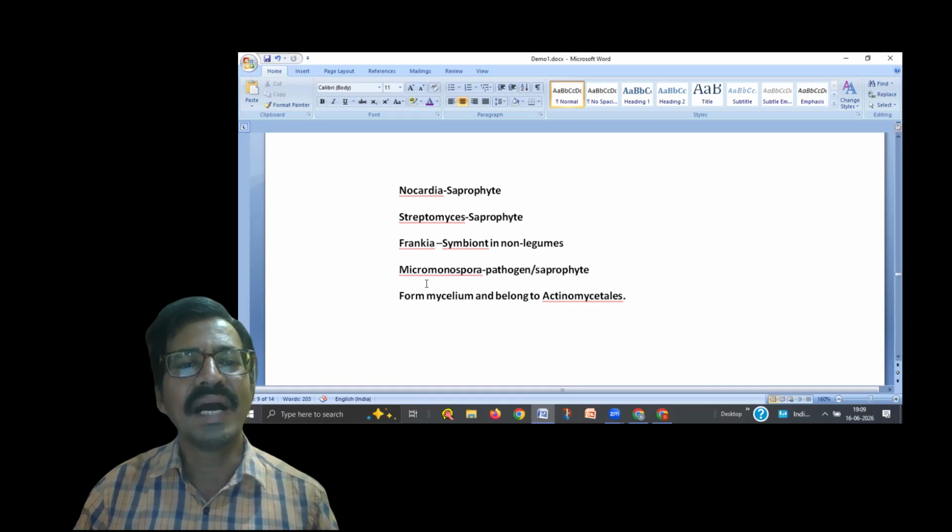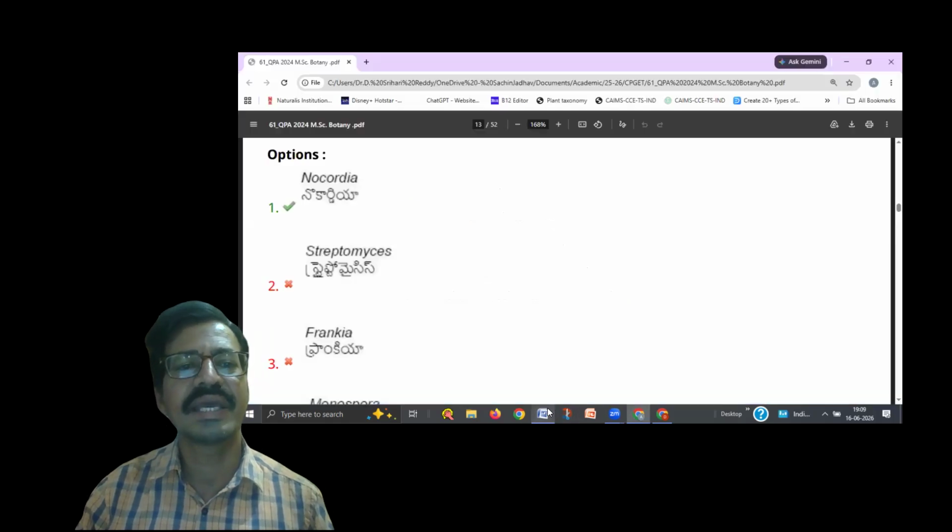And also Micromonospora. They just gave Monospora, but it is also called Micromonospora. It acts either as a pathogen or a saprophyte. So this is all about the options they gave.